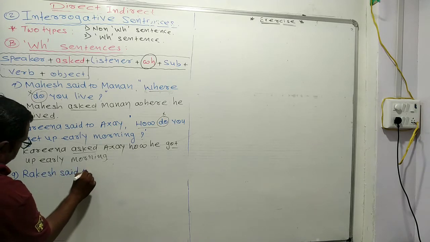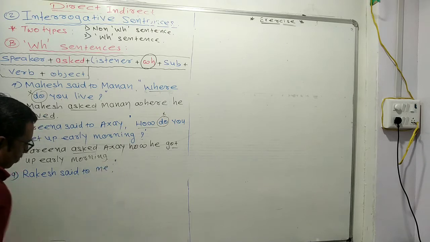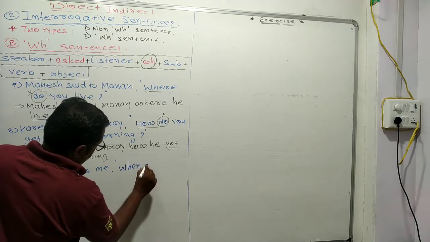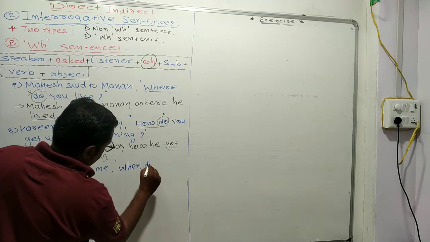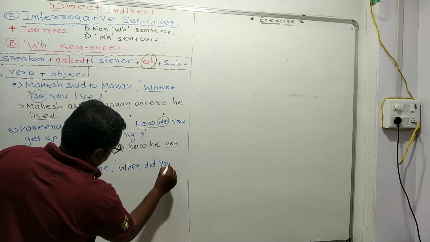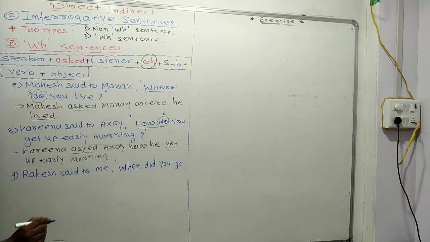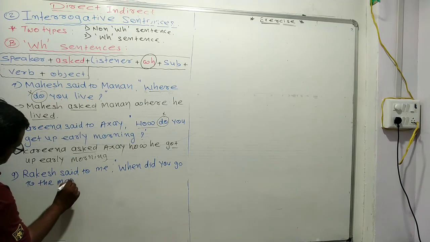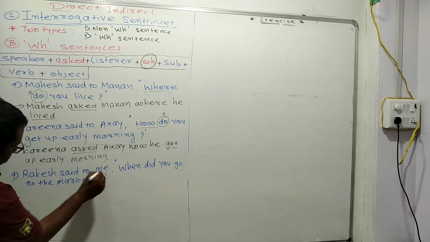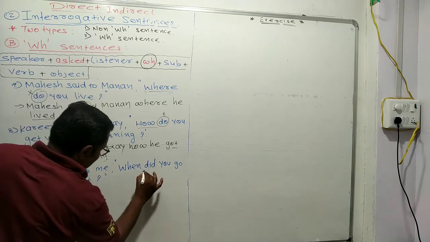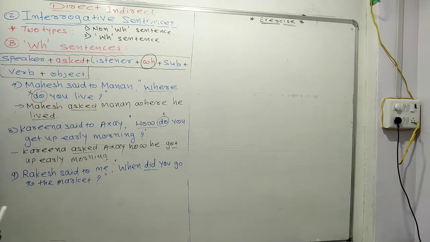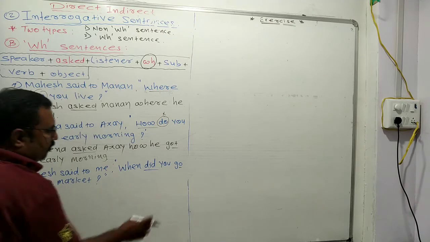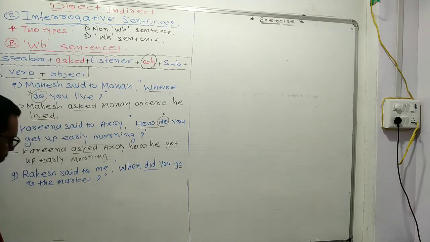Rakesh said to me, when did you go to the market? So you can see that here I use did. So what is the V3 form of go? Go, went, gone.